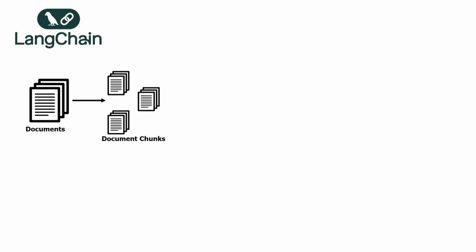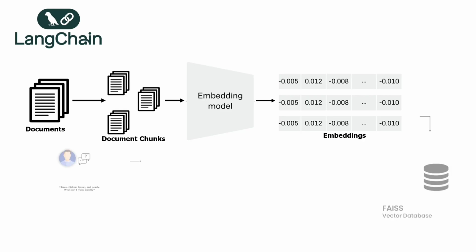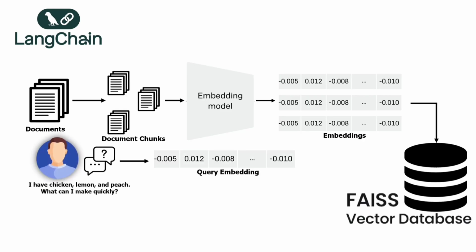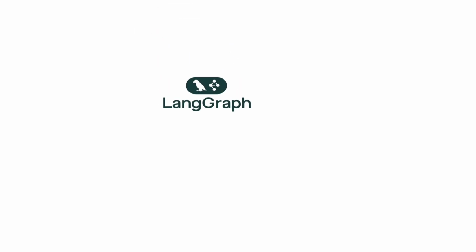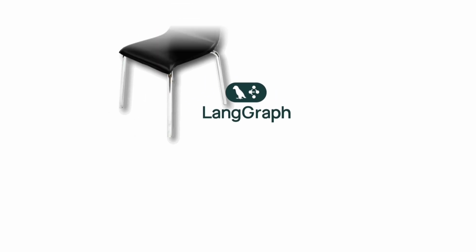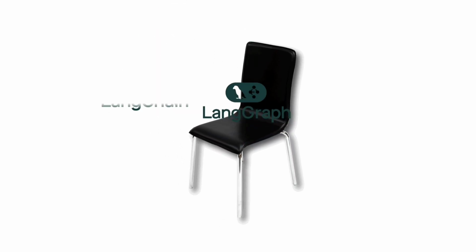workflows known as chains. When a user submits a query such as, "What can I make with chicken, lemon, and peach?" the system activates a linear and deterministic response process, which begins with recipe retrieval via semantic search on an internal vector database like FAISS to identify the most relevant recipe. This approach is exceptionally reliable for simple question answering tasks, as it executes a predefined linear sequence: search, format, and answer. LangGraph, built upon the LangChain framework, introduces a sophisticated graph-based model designed to orchestrate complex stateful workflows.